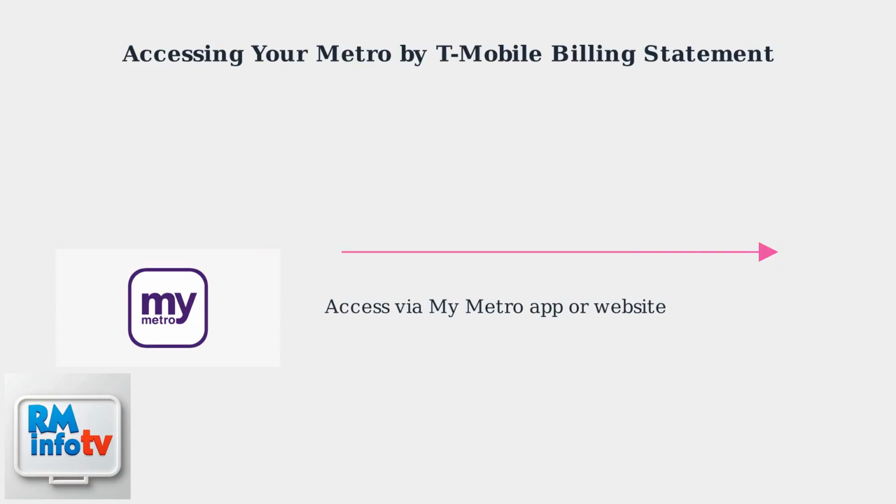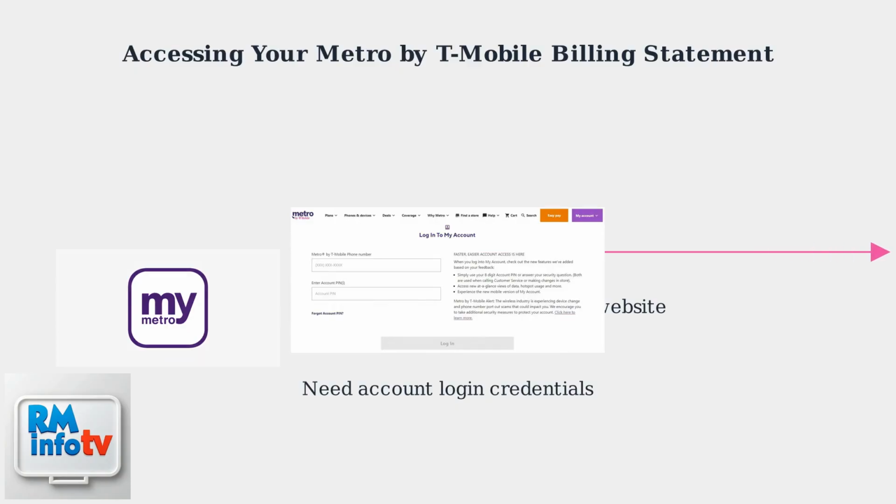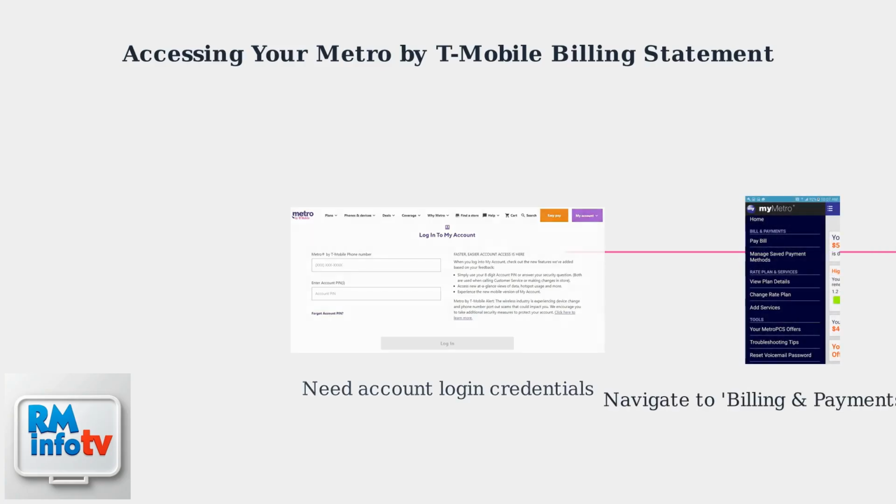You can access your statements through the My Metro app on iOS or Android, or via the Metro by T-Mobile website. Both platforms offer a billing and payments section where you can view and manage your statements. The statements detail your usage, charges, and balance.